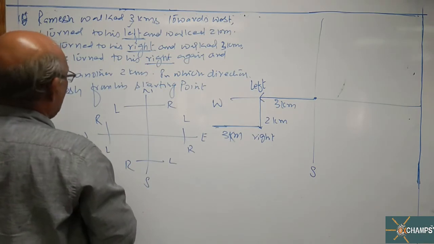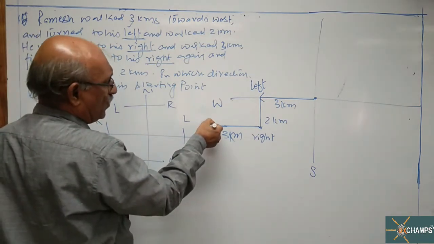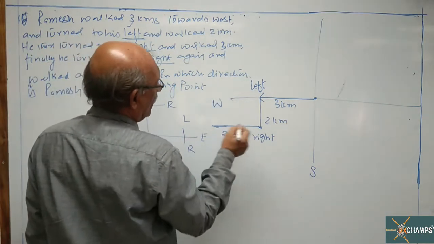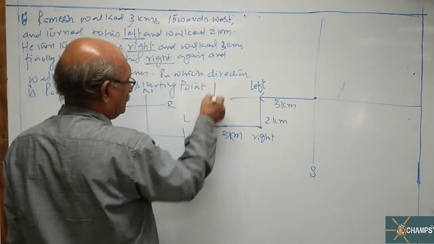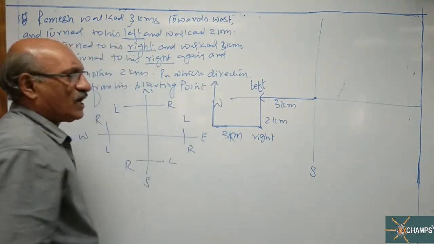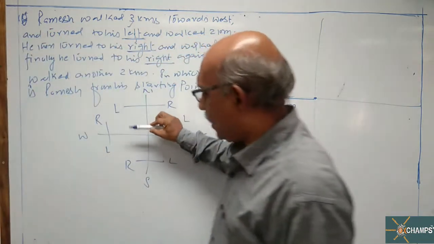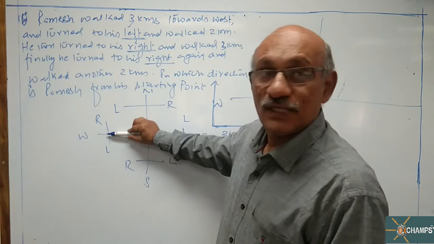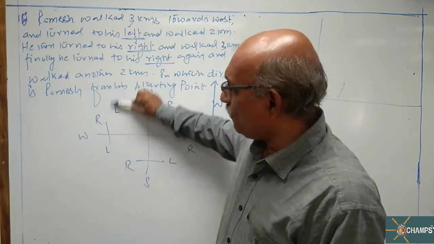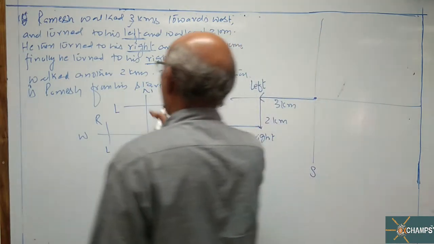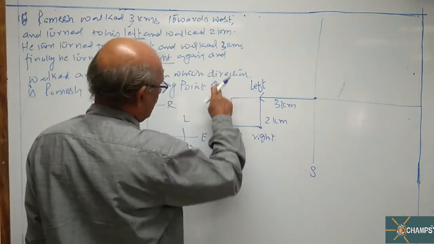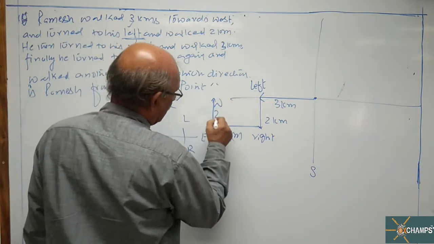Finally he turned to his right. What is the right of west? North. What is the right of west? That is towards north. Look at this figure. When you are walking towards west, turn to right means you are moving towards north. Walked another 2 kilometers.